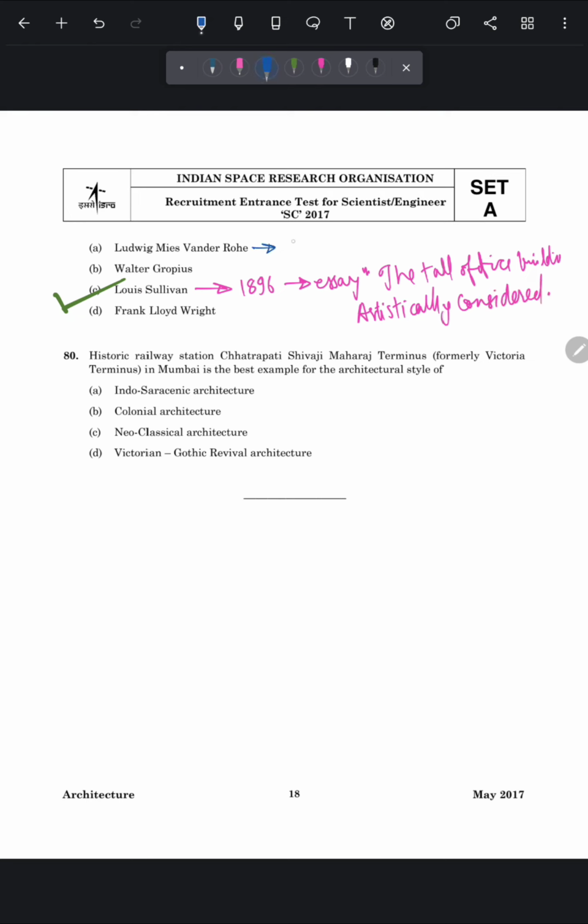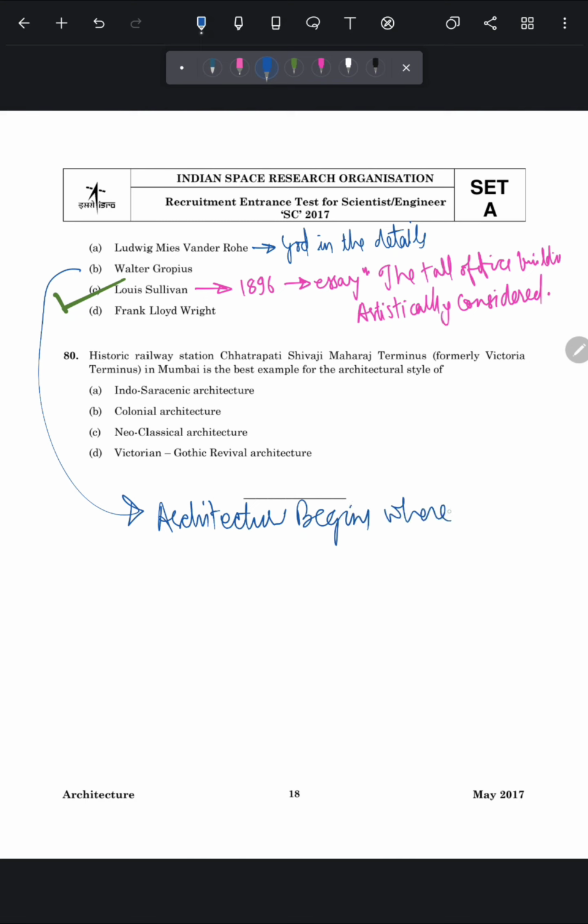Mies van der Rohe's famous quote was, God is in the details. And Walter Gropius said the quote, architecture begins where engineering ends.